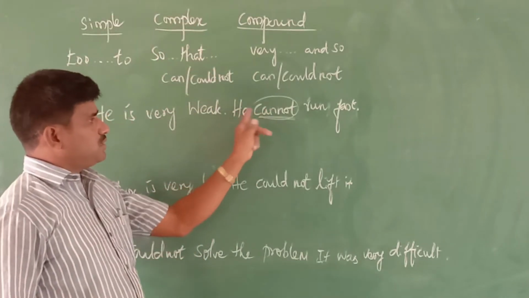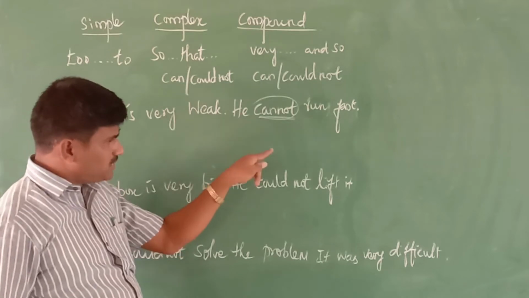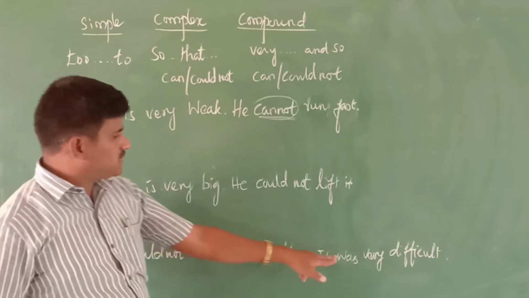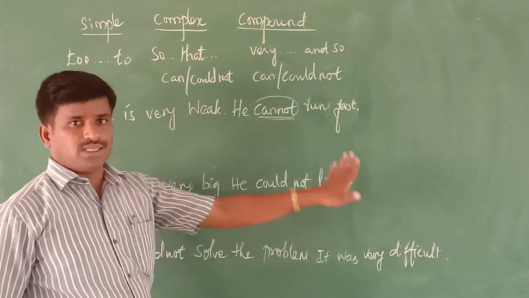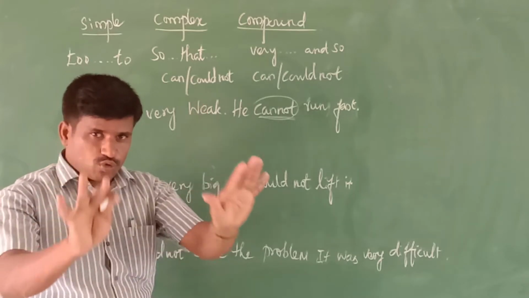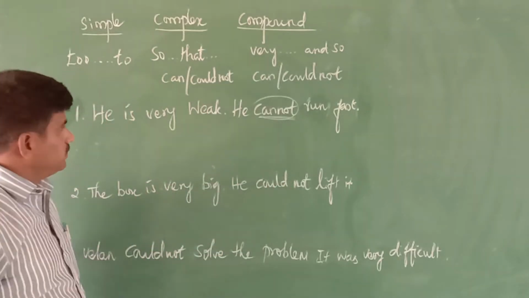Among the two sentences given as examples, one sentence must contain cannot or could not, but sometimes "very" is also contained, which makes it difficult. Still, you can easily identify that the given sentences are in type 2 model. This is an easy way to identify. Now we go for the example.